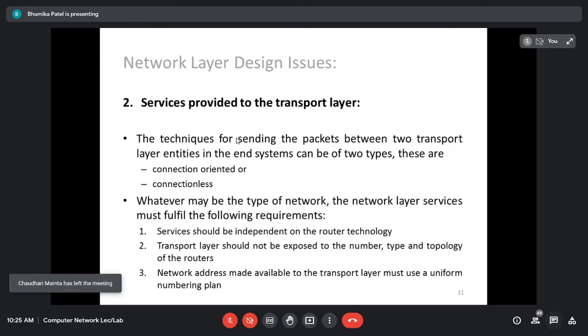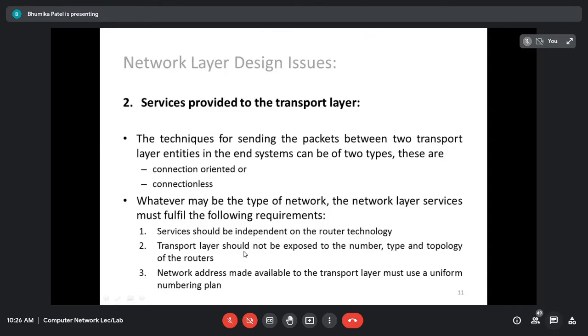Every packet should be assigned the port number as well, because the transport layer deals with the port number, the network layer deals with the IP address, and the data link layer deals with the MAC address. So obviously whatever address the transport layer is going to use should be made available. If that is not delivered there, then the service is not useful, and we are going to provide the service to the transport layer.